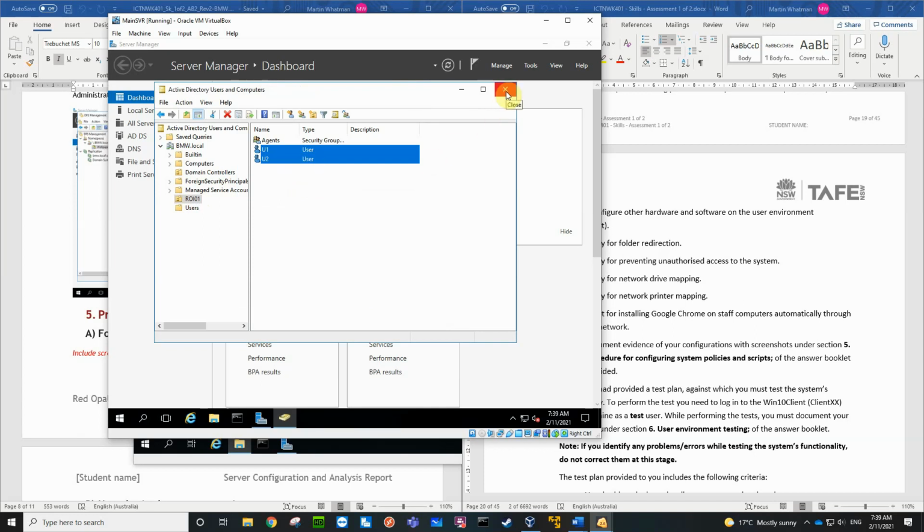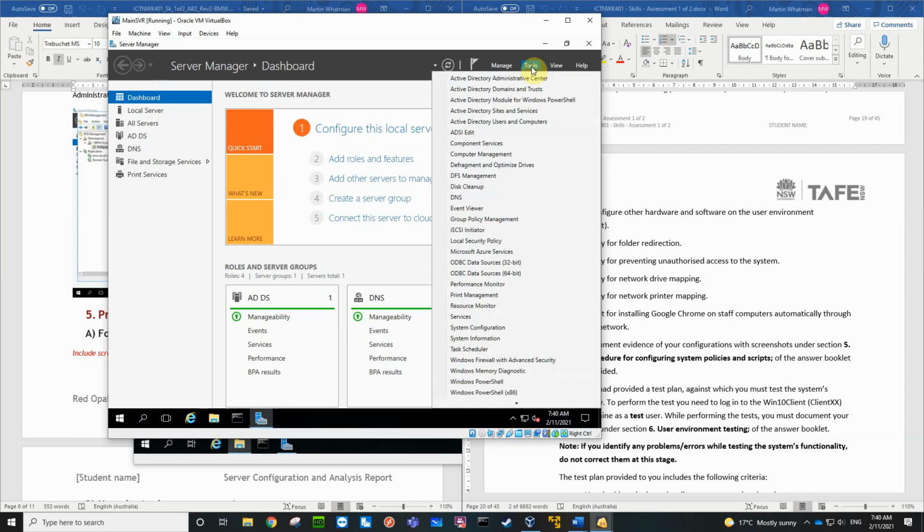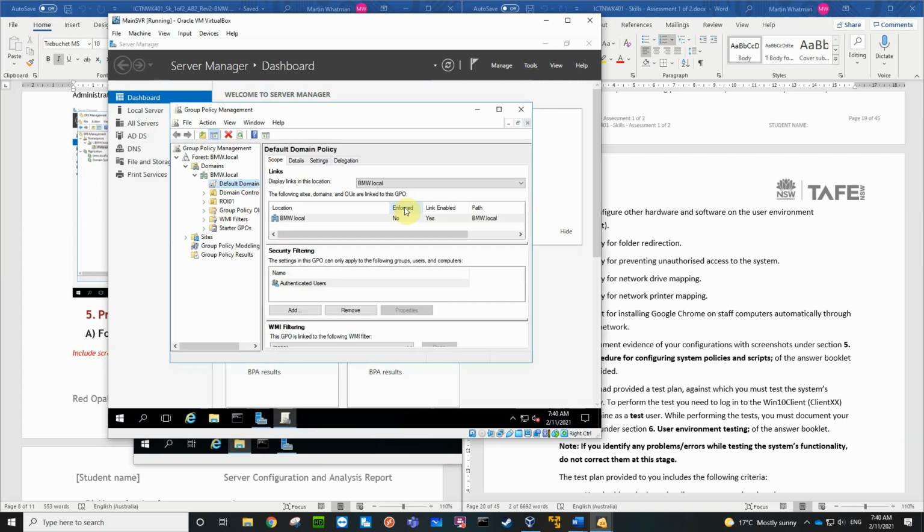Okay, so instead of managing on a user by user basis or even groups of users or whatever, what we do is we use group policy. So if we go to tools and go down to group policy, there's group policy management. What we're going to do is create a new group policy that we can apply to, and then we just put the users or the groups into it, they're all authenticated users, or we can delineate it via computers rather than users, and we'll have to do that for some of them.